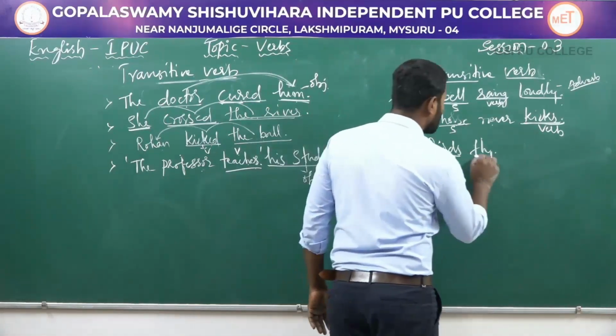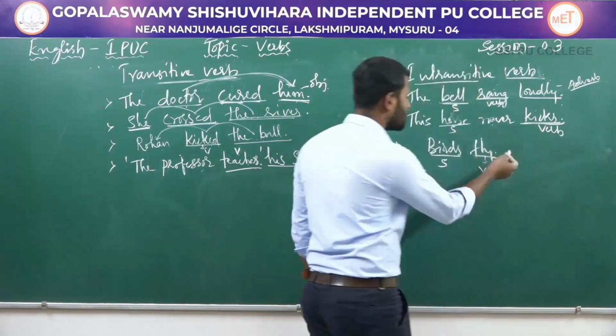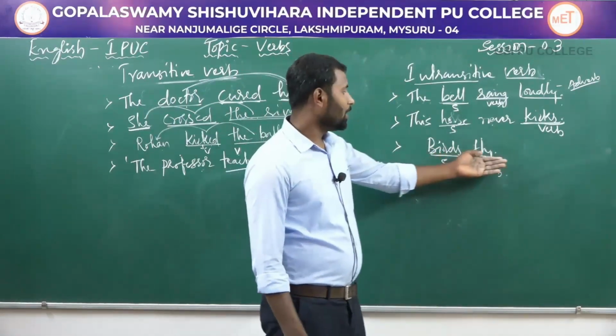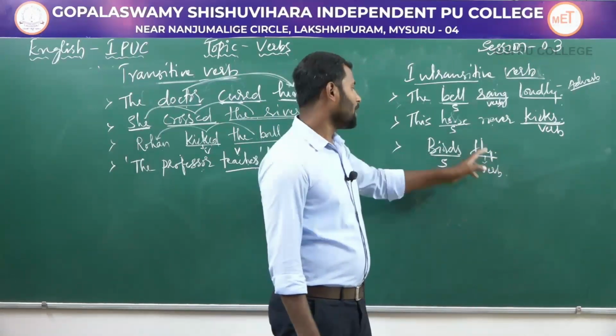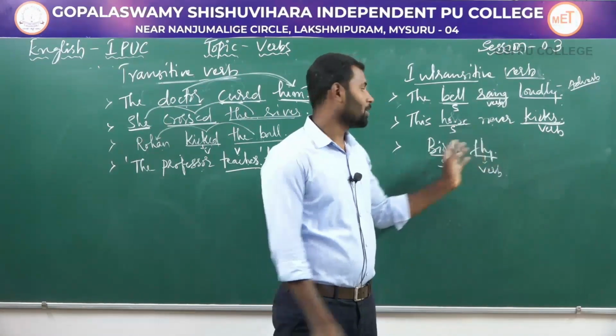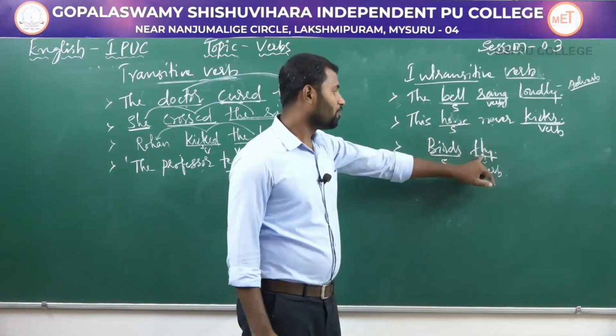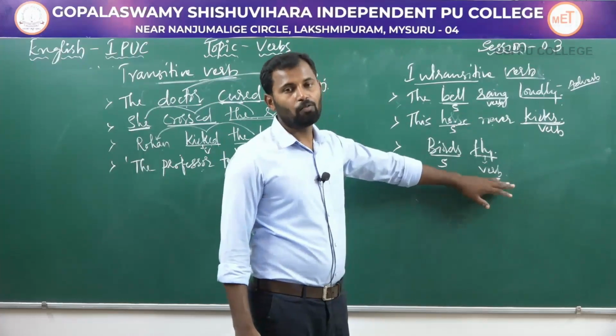Next, birds fly. Birds is the subject, fly is the verb. Similarly, you don't have any object, so the action of the subject birds does not transfer to any object. So the verb fly is an intransitive verb.